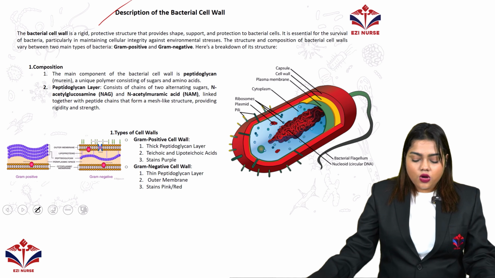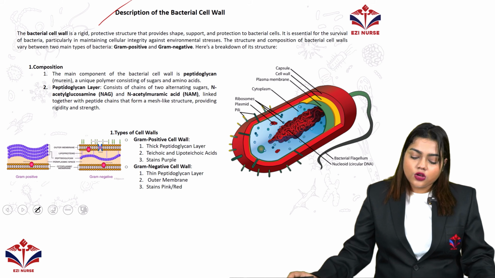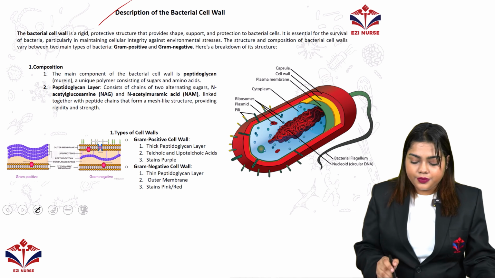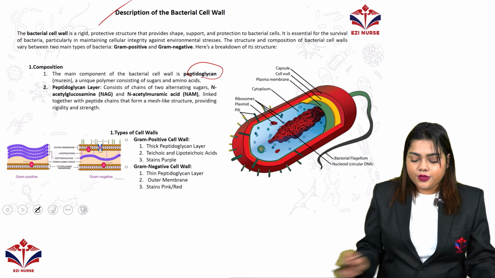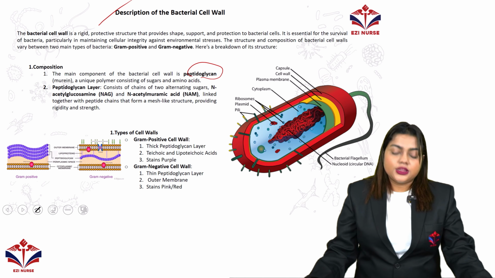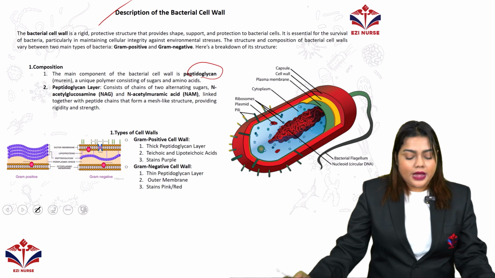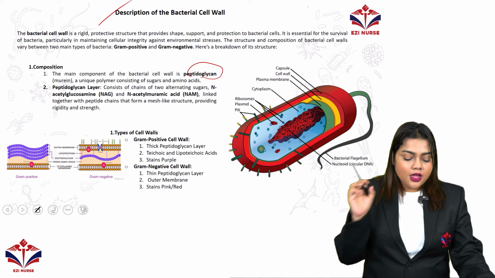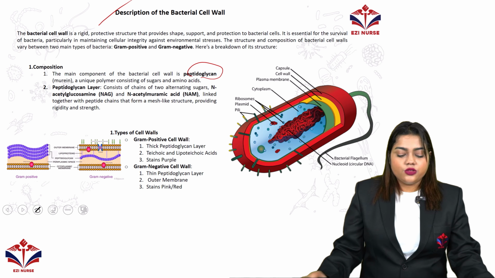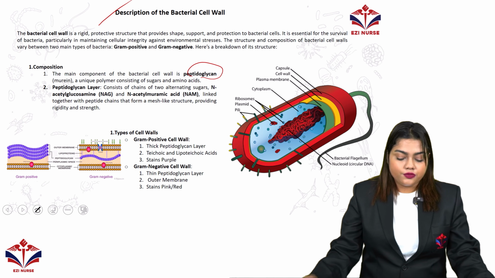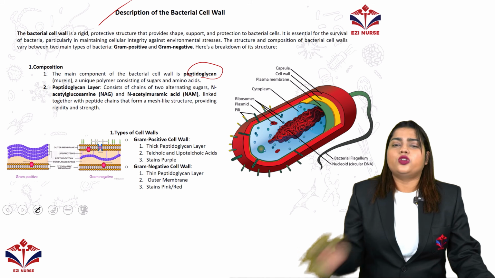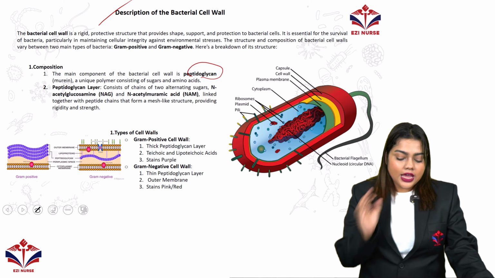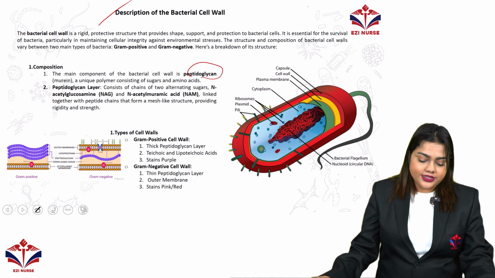The main component of the bacterial cell wall is peptidoglycan. Try to remember it. Peptidoglycan is the main component of the bacterial cell wall, also called murein. It is a unique polymer consisting of sugar, meaning carbohydrate, and amino acids.